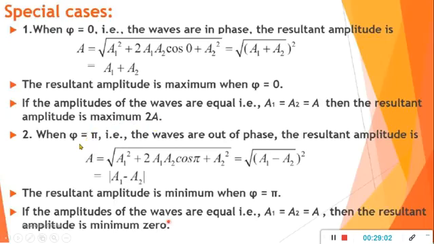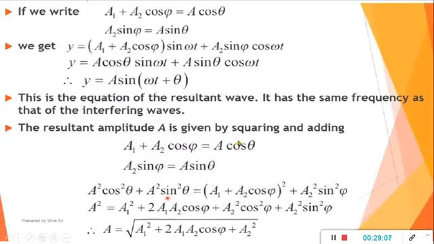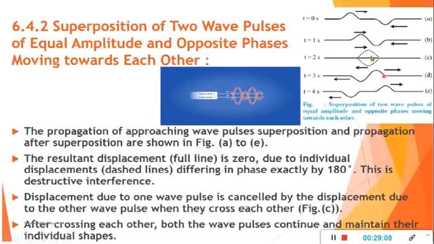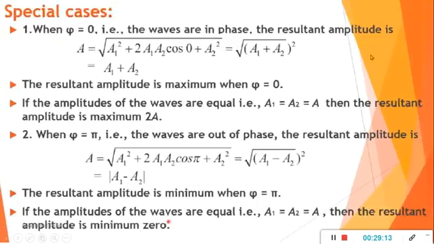Now when phi equals pi, that is, the waves are out of phase. When the waves are out of phase, the phase difference will be pi, that is 180 degrees. So cos of pi is minus 1. So a1 minus a2 the whole square, and the square root comes out as mod of a1 minus a2, because we are considering the magnitude.